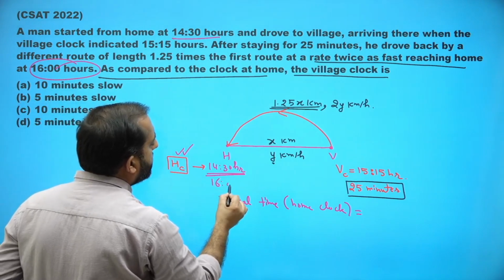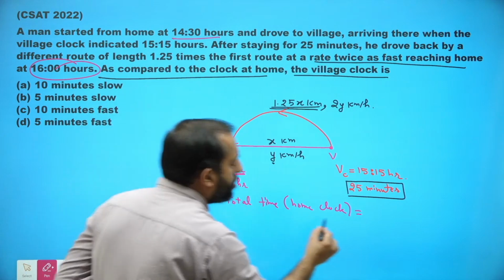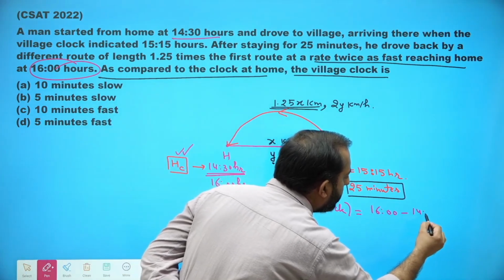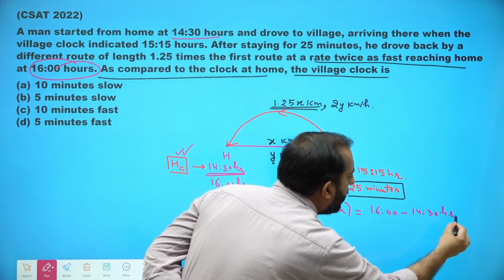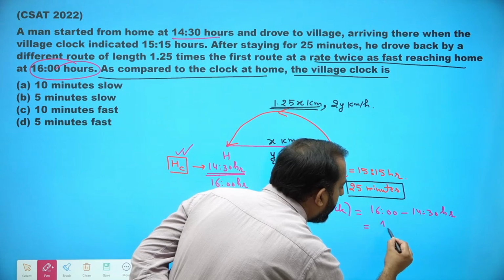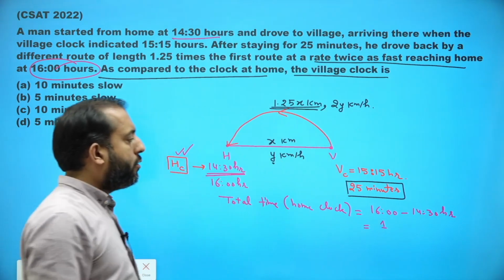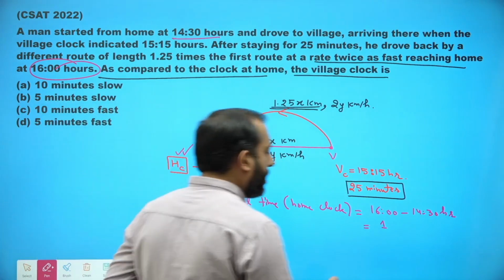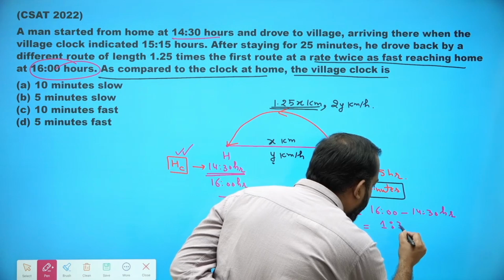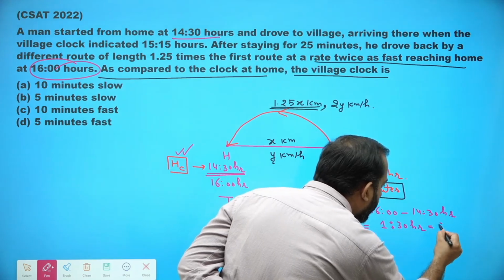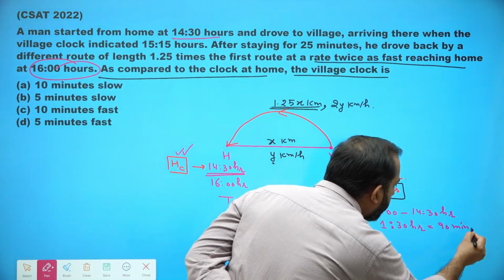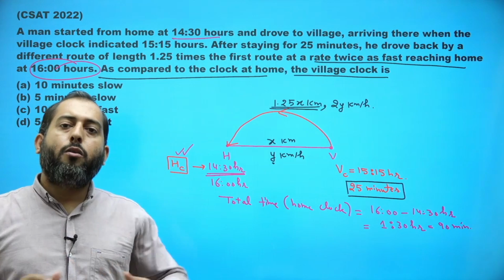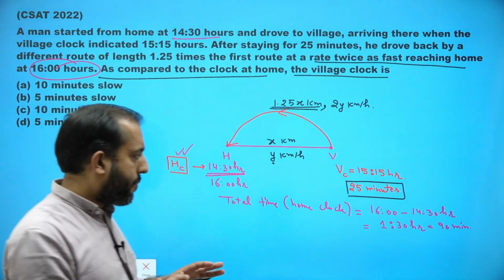So 16 hours minus 14:30 hours comes out to be 1 hour 30 minutes, which is equal to 90 minutes. So he took 90 minutes for completing this journey.